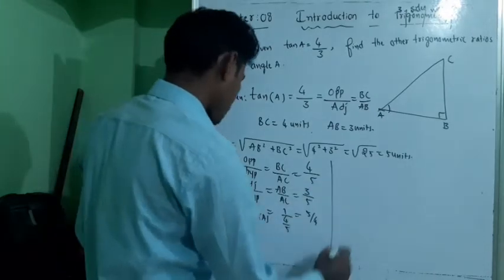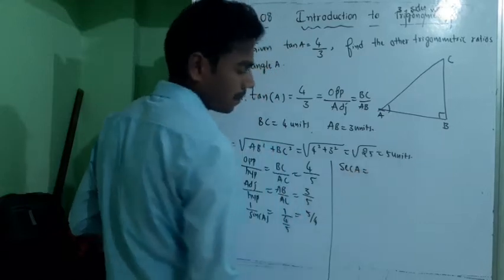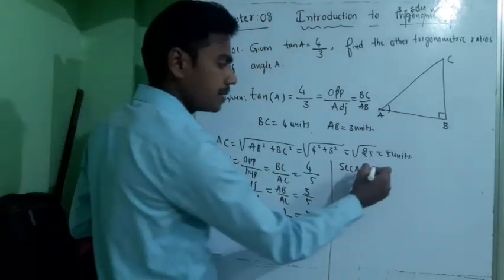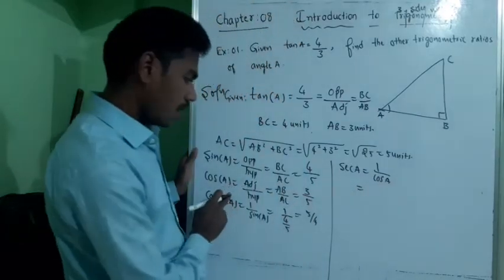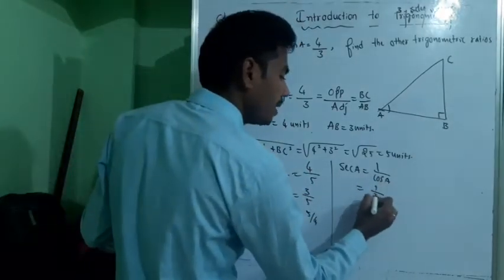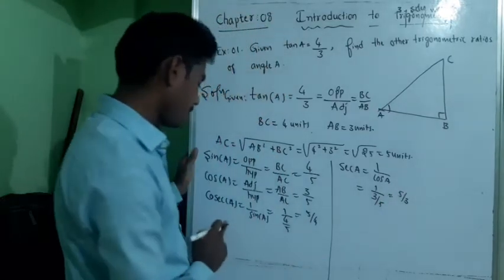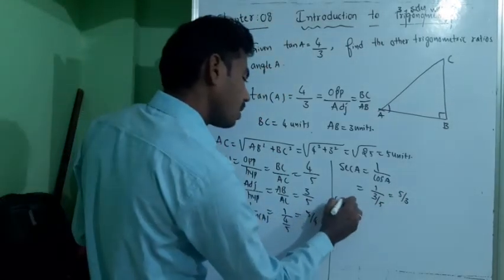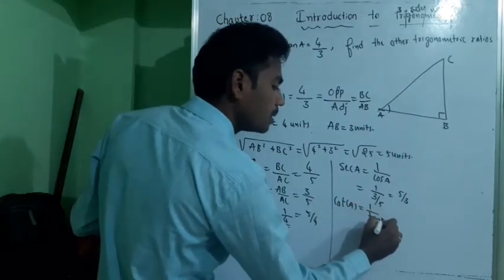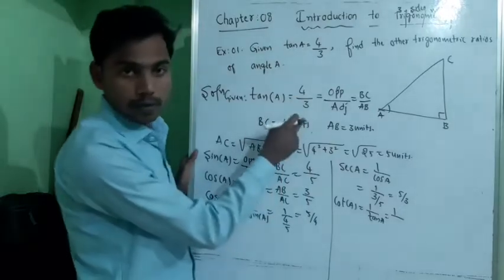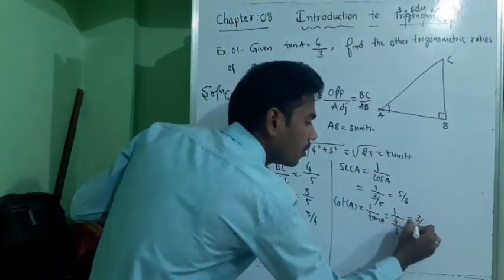Next, secant A is 1 by cos A. Cos A is 3 by 5, so 1 by 3 by 5 is equal to 5 by 3. Next, cot A is nothing but 1 by tan A, which is 1 by 4 by 3, equal to 3 by 4.